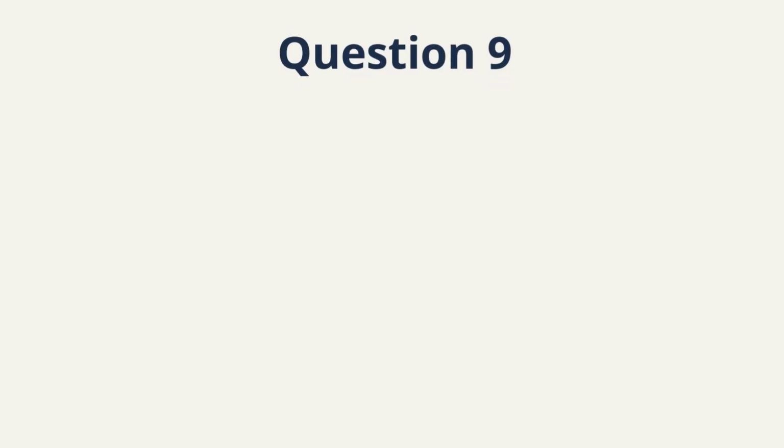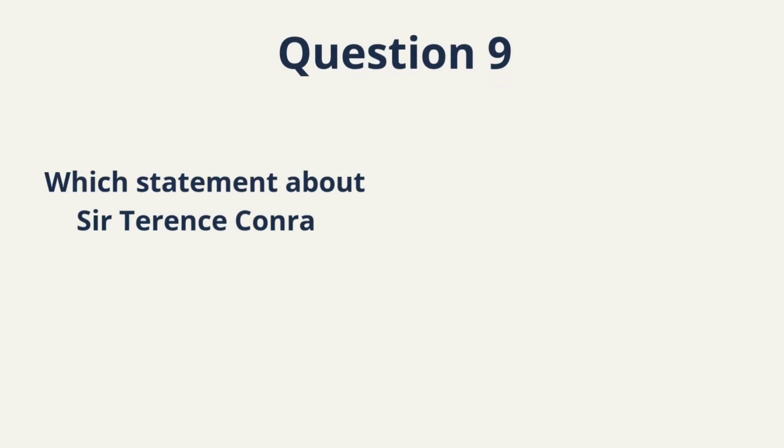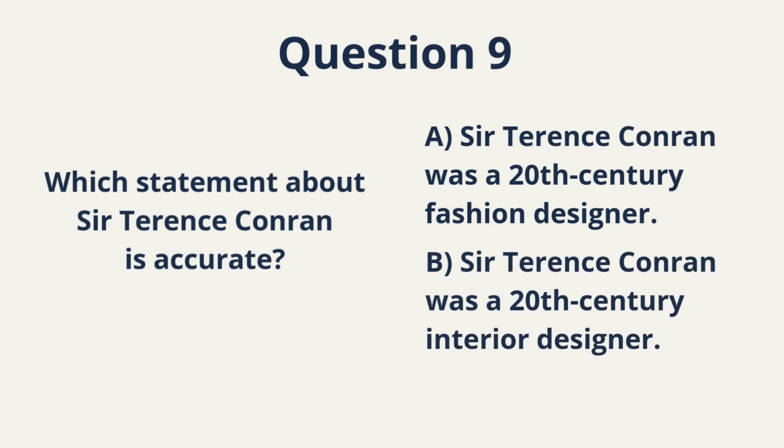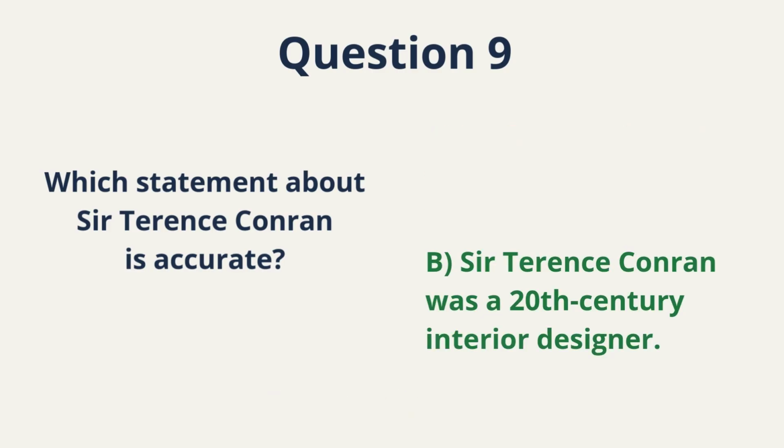Question 9. Which statement about Sir Terence Conran is accurate? A. Sir Terence Conran was a 20th century fashion designer. B. Sir Terence Conran was a 20th century interior designer. This is a modern cultural contributor question. Pause. Choose carefully. Correct answer, B. Interior designer. Sir Terence Conran was an interior designer.